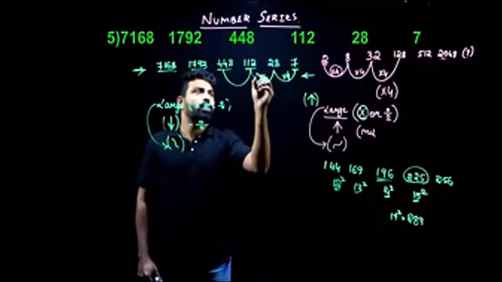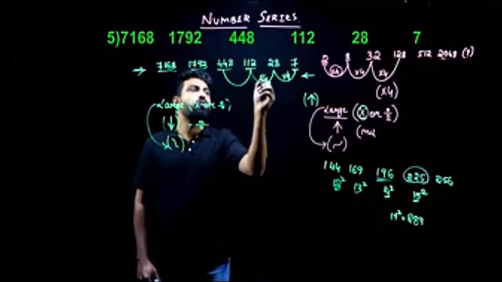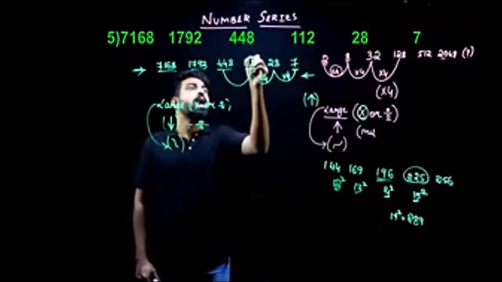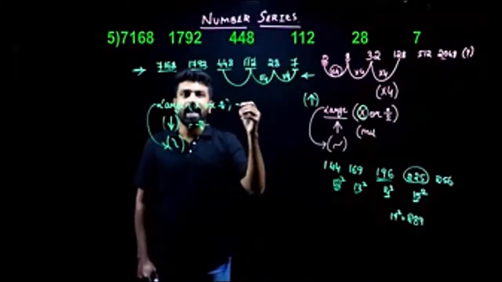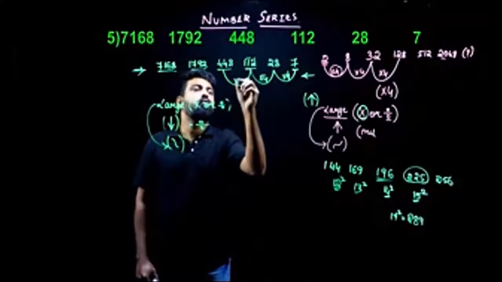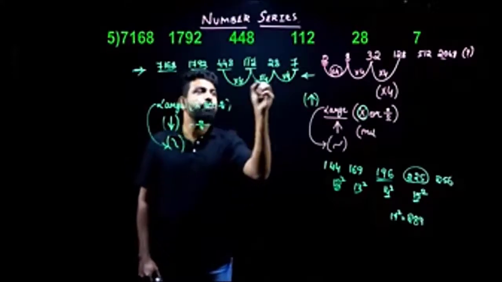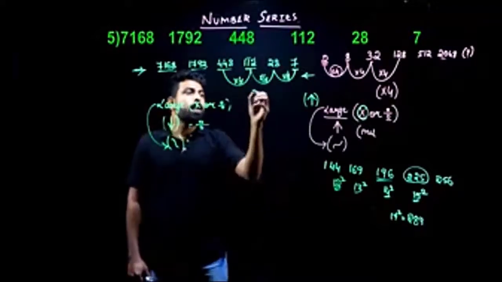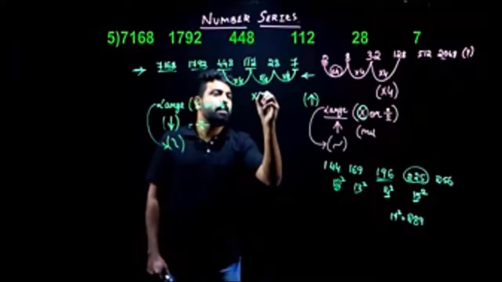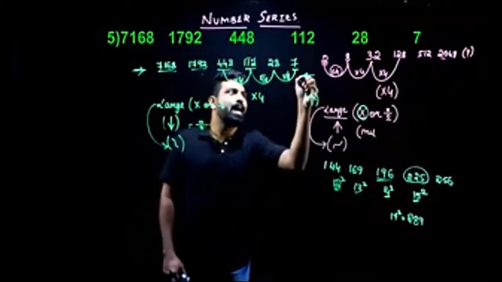If I multiply 112 with 4, I get 448. 4 into 110 gives me 440. 440 plus 4 into 2, which is 8, gives me 448. I've got 3 same logics here. Since I've got 3 same logics, my logic in this series is multiplication by 4 when I start looking from